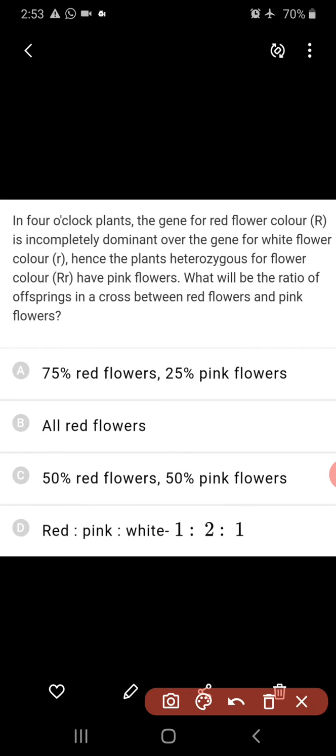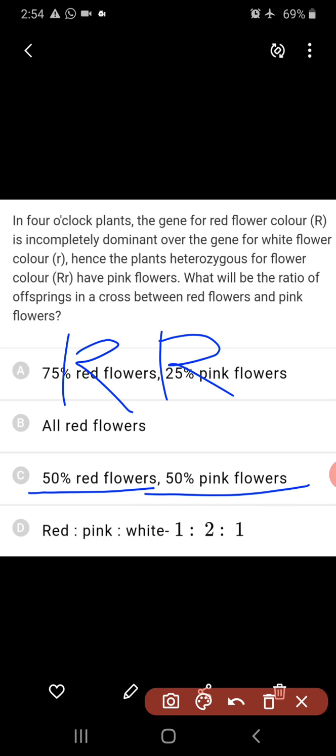So in four o'clock plants, the gene for red flower, capital R, is incompletely dominant over the gene for white flower color, small r. Hence, the plants heterozygous, capital R small r, have pink flowers. What will be the ratio of offspring in a cross between red flowered and pink flowered plants? Here we get 50% red flowers and 50% pink flowers, because the red flower genotype will be capital R capital R and the pink flower will be capital R small r.